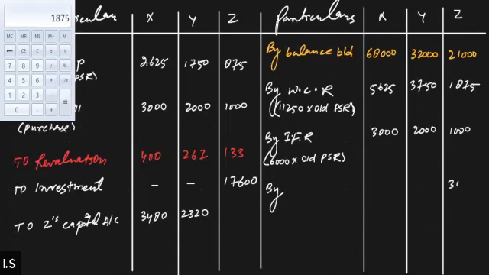So 3480 and 2320 will be transferred to the Z account. 3480 will be transferred from whose account? From the X account, right? So we'll write by X capital account, and here we will write by Y capital account.